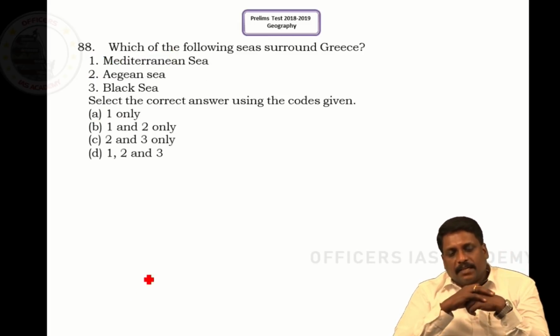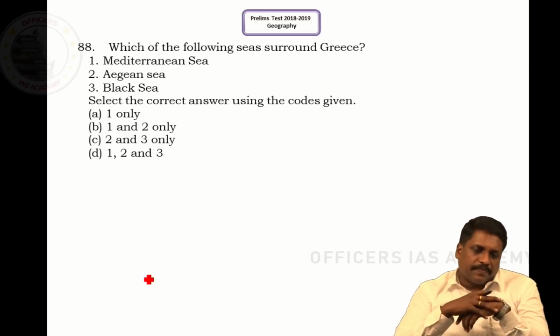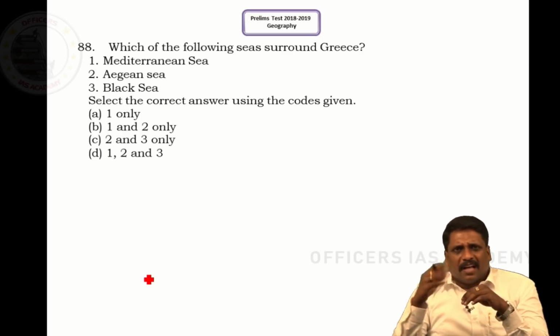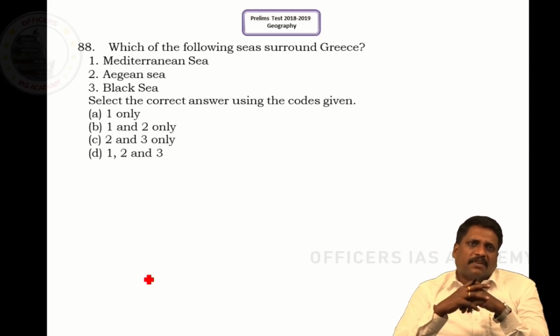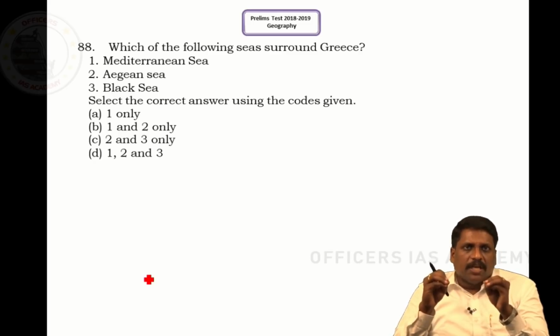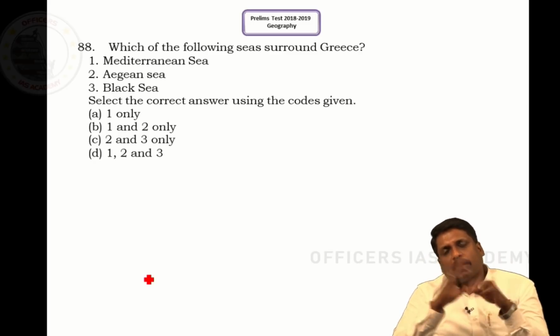Question number 88. Which of the following seas surrounds Greece? This is a tricky, somewhat difficult question. Among these, you should be very sure which sea does not have a border with Greece. One thing I know, the Black Sea does not have a border with Greece.